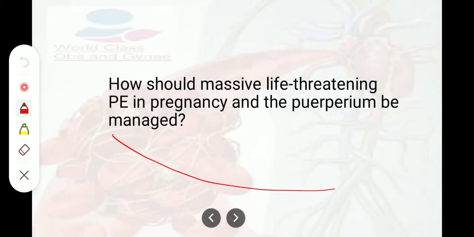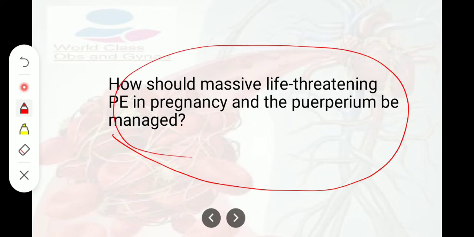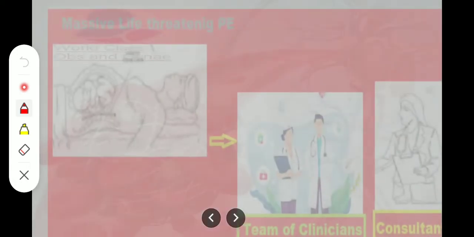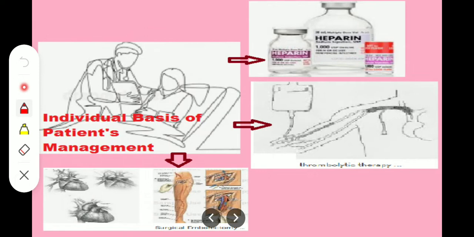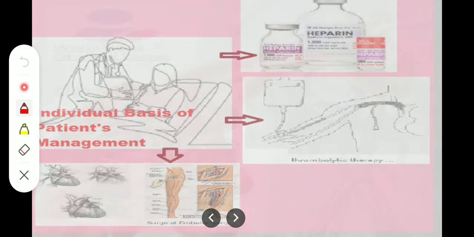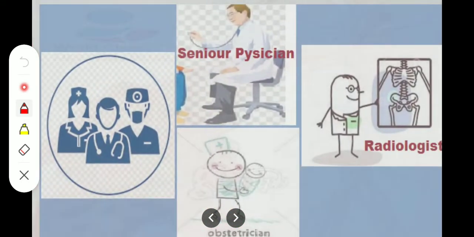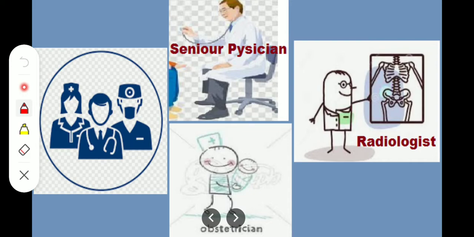And how should massive life-threatening PE in pregnancy and puerperium be managed? Okay, that is by the team of clinician and consultant, and individual basis of the patient management should be done in a very appropriate way. There can be only heparin or thrombolytic therapy or surgical thrombectomy. So that depends upon the individual circumstances and after discussion with the consultant.